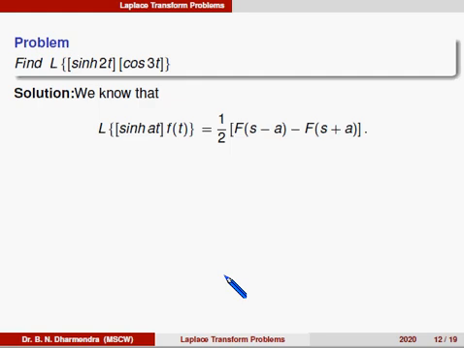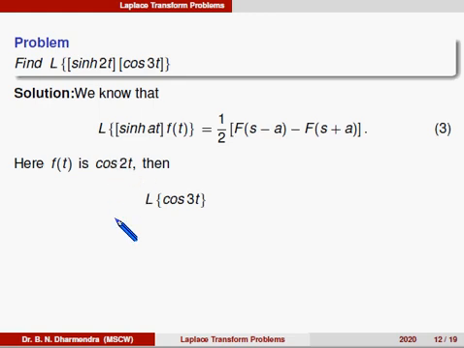So compare the terms, here f of t is cos 3t, sorry, cos 3t, not 2t, that is cos 3t. So Laplace of cos 3t is s divided by s square plus 3 square, that is 9. Okay, so that is equal to f of s.